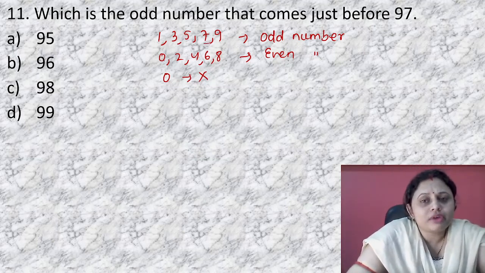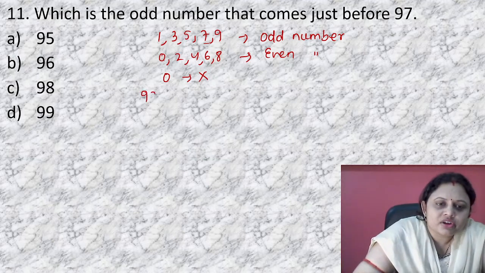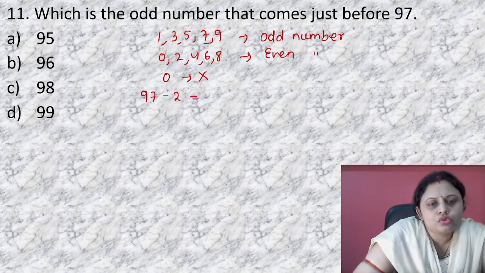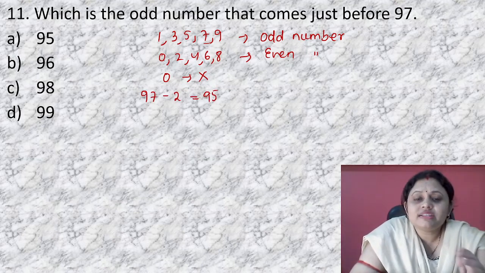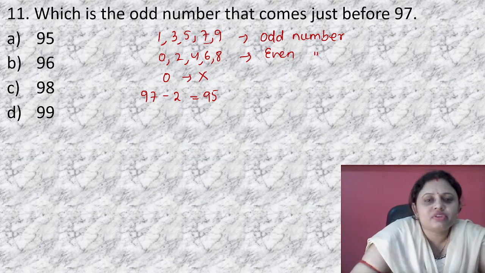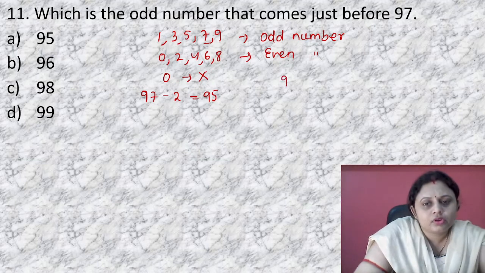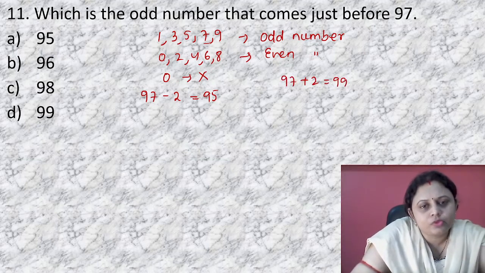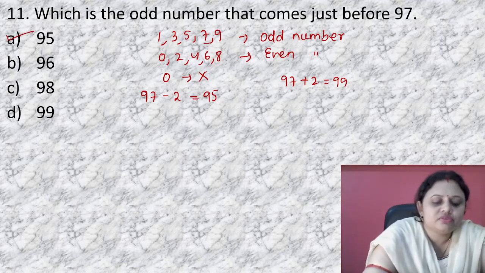So how to find the odd number before it? You can simply subtract 2. 97 minus 2 is equal to 95. If it asks what is the odd number that comes just after 97, then you can add 2 to it. 97 plus 2 is equal to 99. So which is the correct option? That is option A, 95.